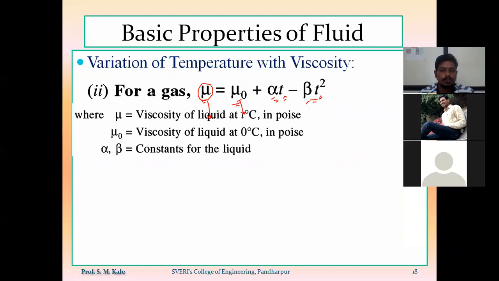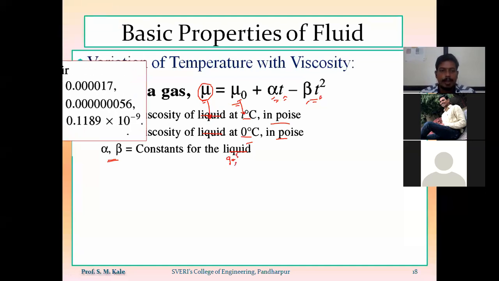So mu is viscosity not of liquid; here you have to read the word as gas. So viscosity of gas at T degree centigrade will be in terms of poise. Mu 0 is viscosity of gas at 0 degree centigrade, also in terms of poise, and alpha and beta are the constants for that gas. Are you getting?